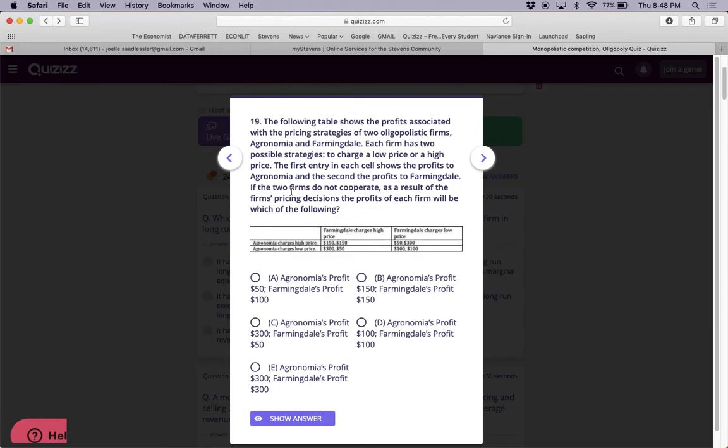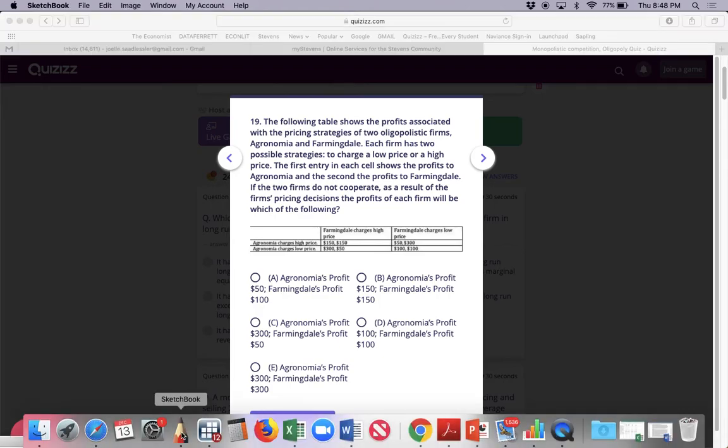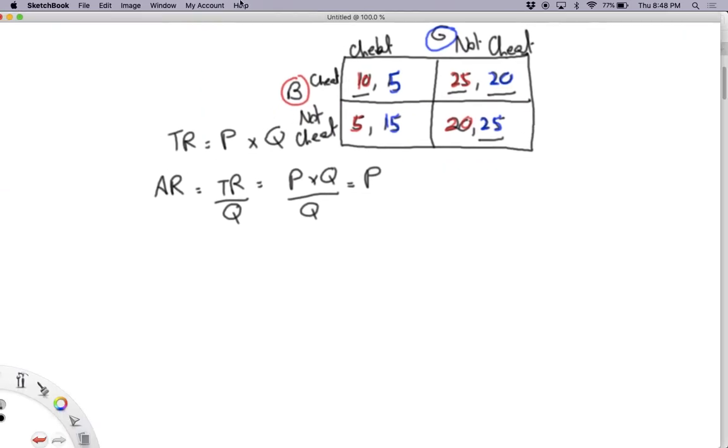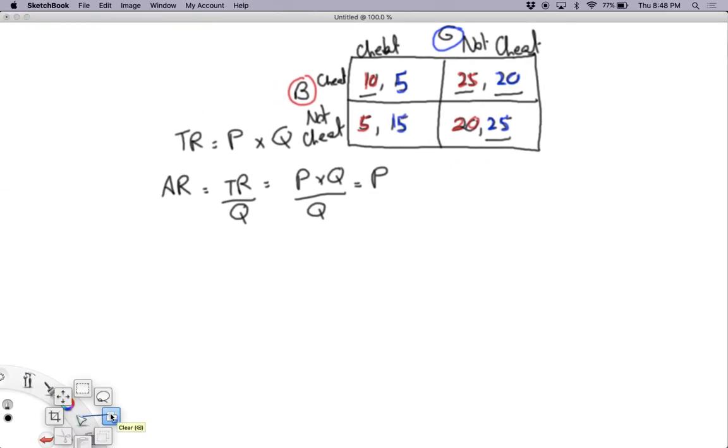Okay? If the two firms do not cooperate as a result of the firms' pricing decisions, the profits of each firm will be which of the following? So if they don't cooperate, we're going to look for a Nash equilibrium. Let's see. So let's rewrite this game.